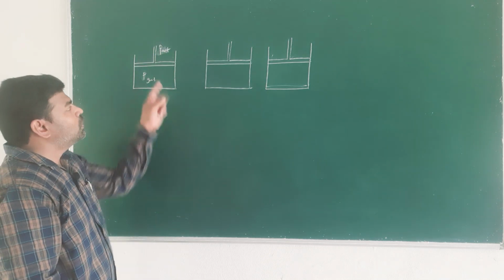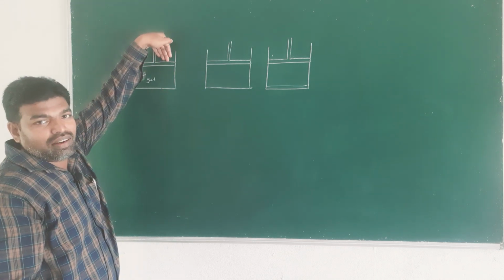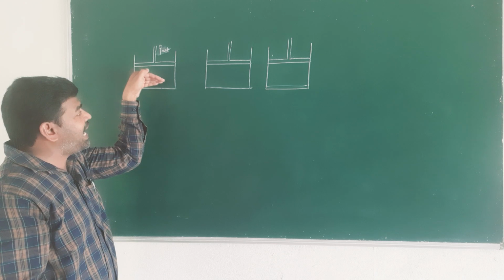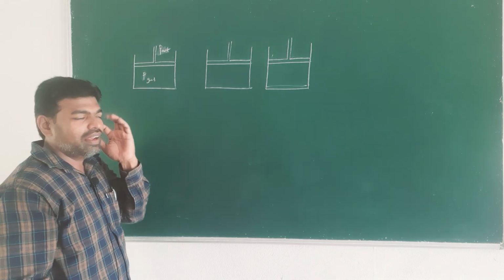So there are two pressures: the pressure on the piston and the pressure of the gas within.